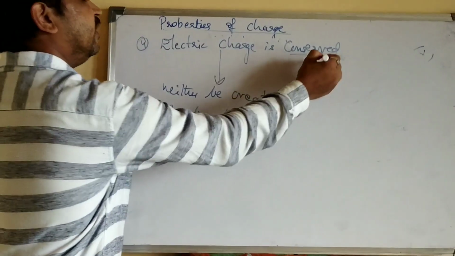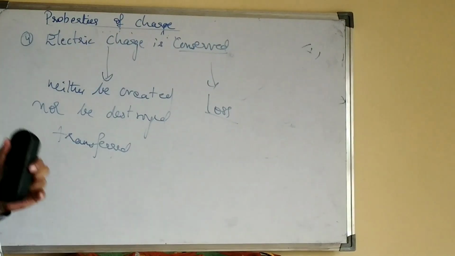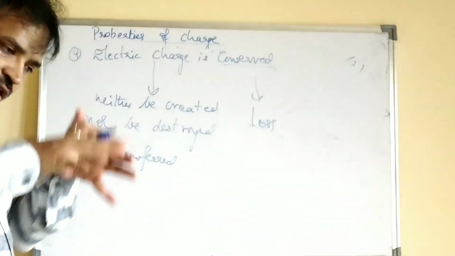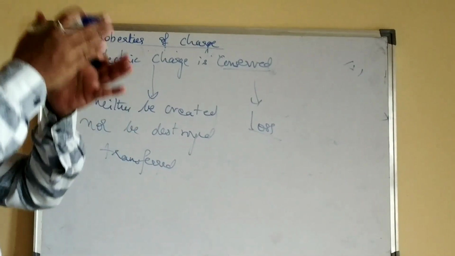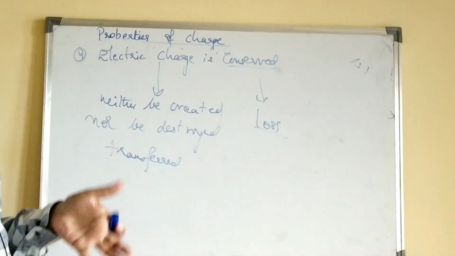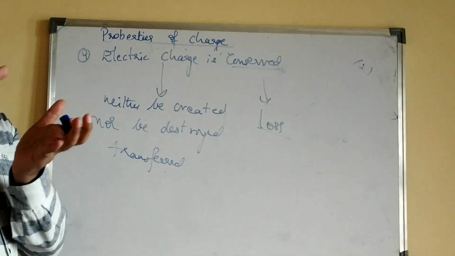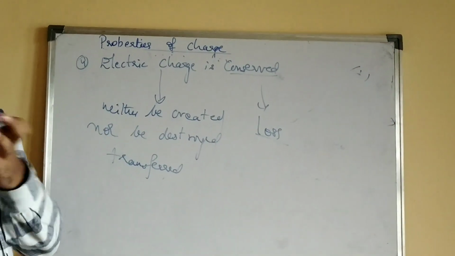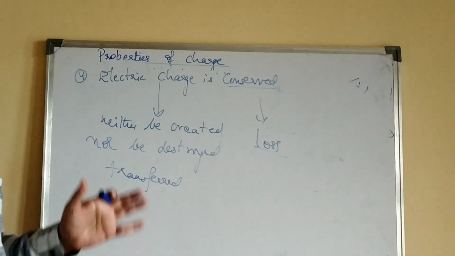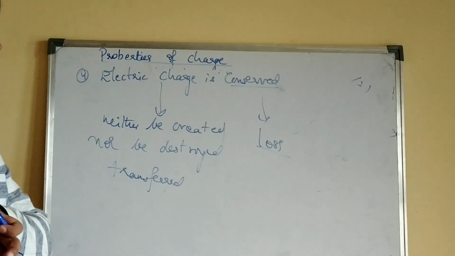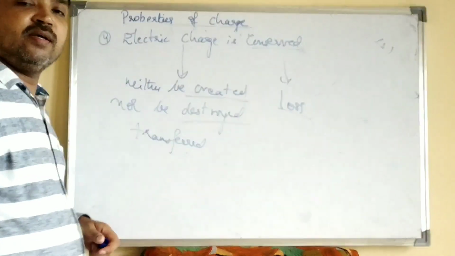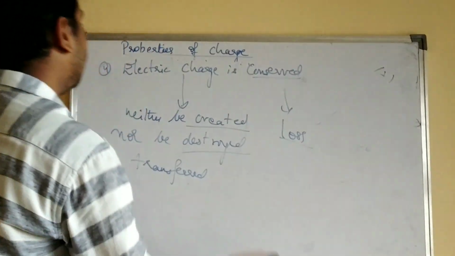This means there is no loss of any charge. If a body has lost charge in the form of electrons, the same amount of charge would have been gained by some other body. The body which has lost charge becomes positively charged, and the body which has gained the equal amount of charge becomes negatively charged. That's why there is no loss of charge. The charge won't be lost, but it can be transferred from one body to another. You can neither create nor destroy charge, it can only be transferred. So electric charge is conserved.